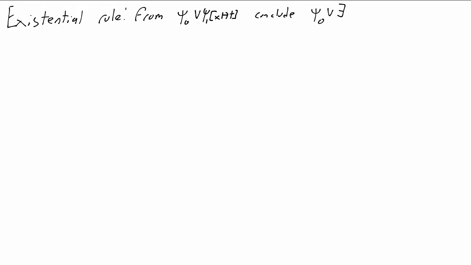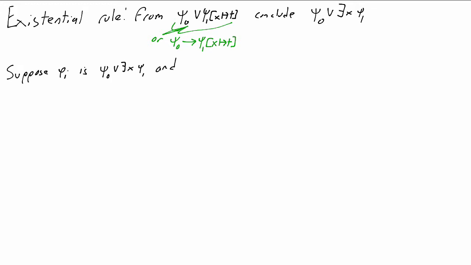If you're wondering why there's a disjunction here, remember we're in negation normal form, so you might have seen a rule like this stated, from psi0 implies psi1 with x replaced by t, conclude psi0 implies there exists an x psi1. Again, different proof systems handle this in different ways, but this is a representative example. The relevant case in our inductive proof would say, suppose that phi i has the form psi0 or exists an x psi1, and there is some j less than i, so that phi j was psi0 or psi1 with x